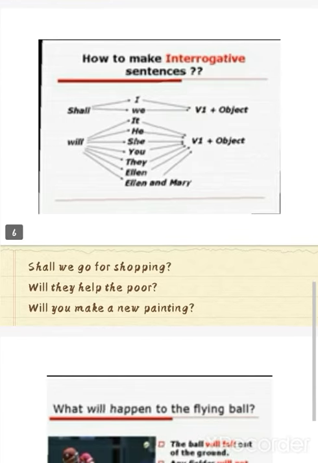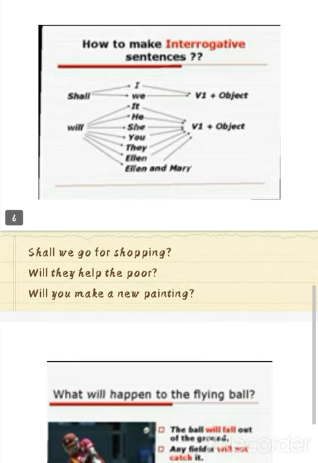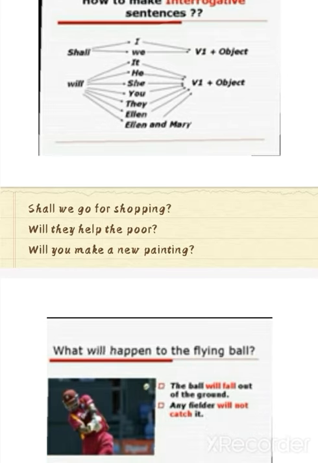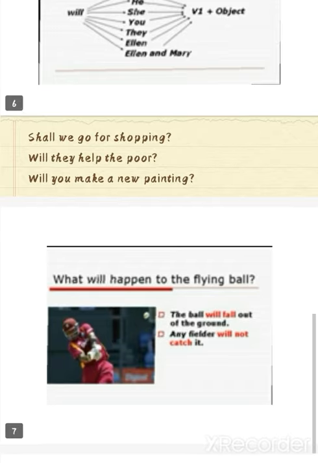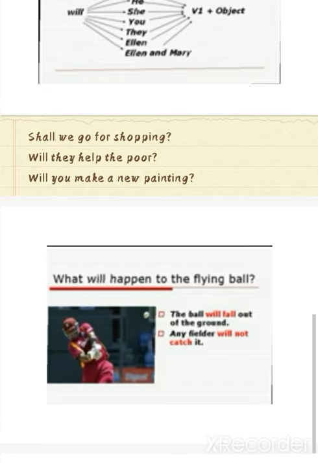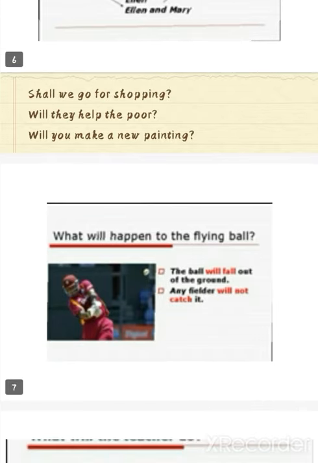As you can see, shall, then I and we as subjects, then your first form of verb, and after that the object. So the sentences become: shall we go for shopping, will they help the poor, will you make a new painting. After your statement you apply a question mark because it's an interrogative sentence.